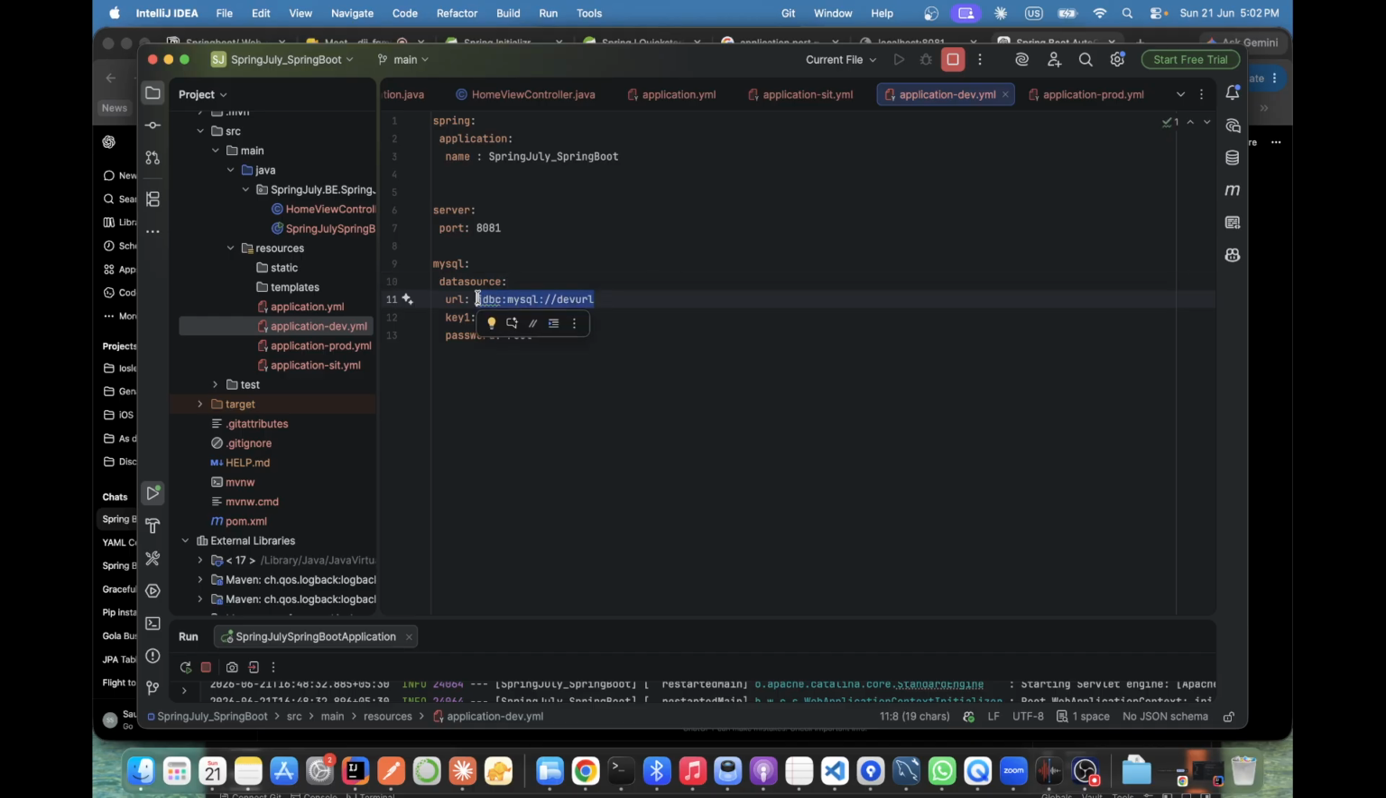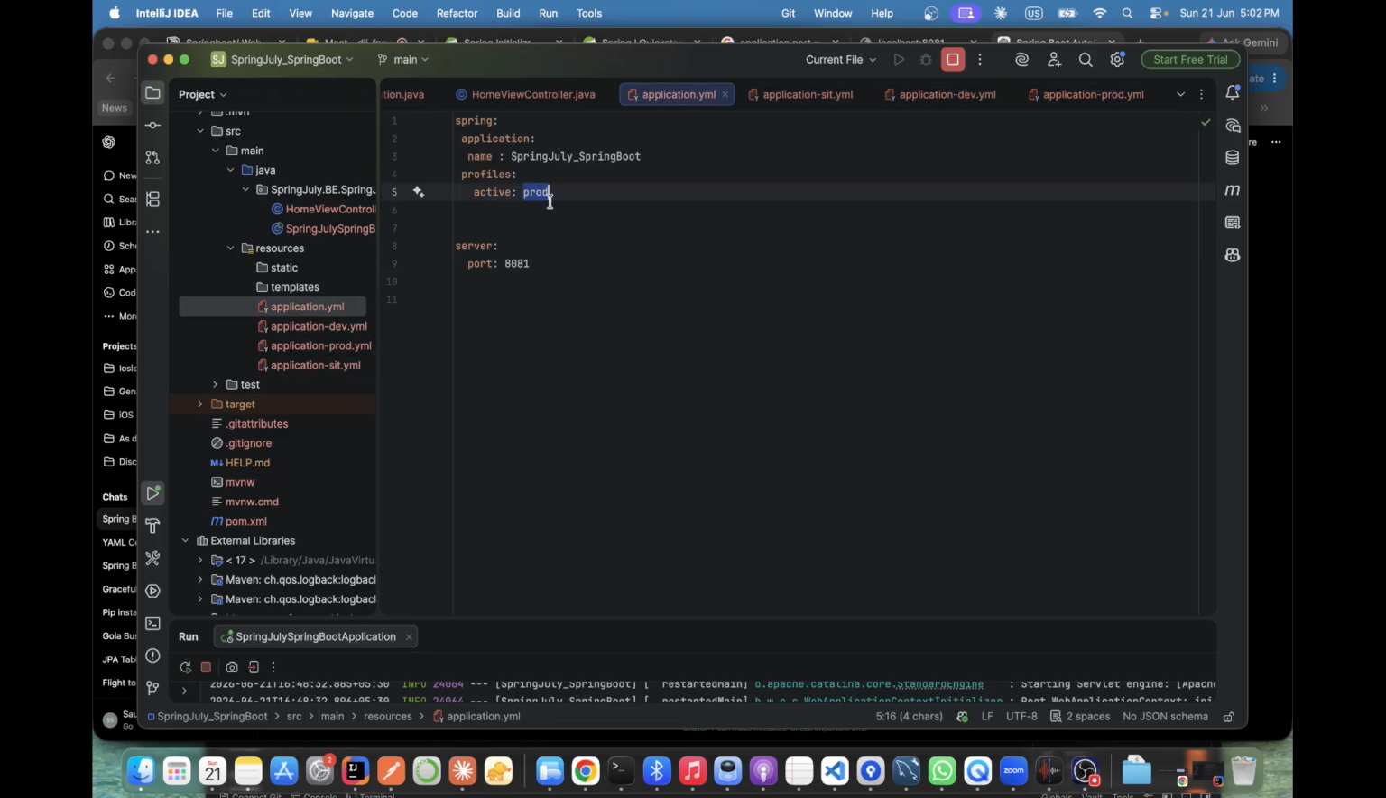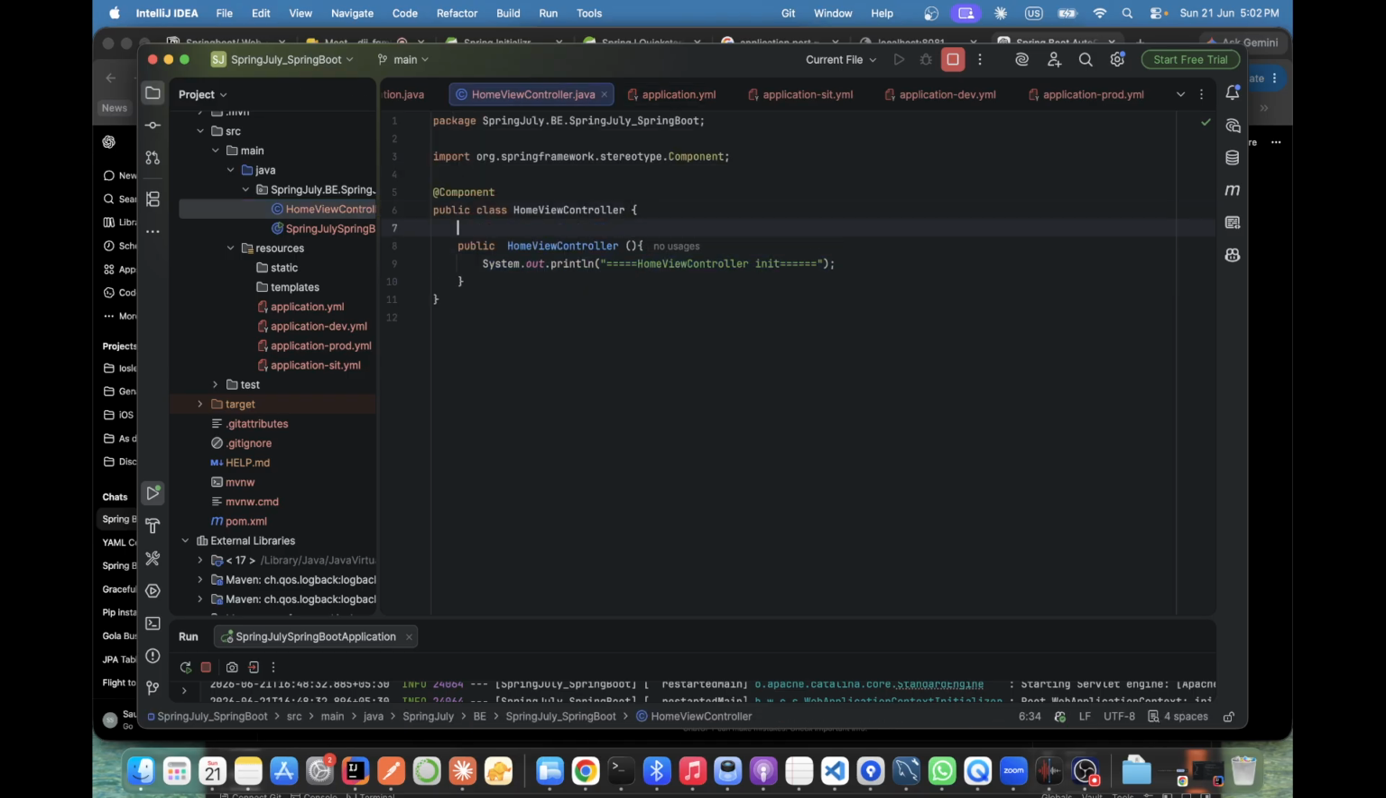This means these are different databases. We cannot make any changes in prod. For testing, or when we need to release any builds, we use SIT. So we just give SIT here. We just need to give which YML we want to use, or which YML we want to activate, by giving the name of that YML.